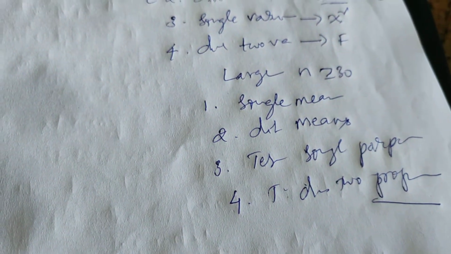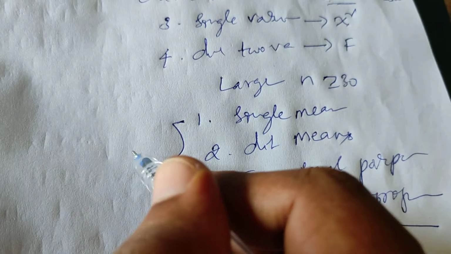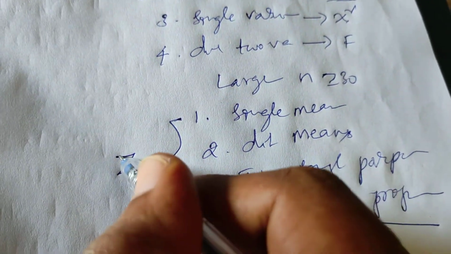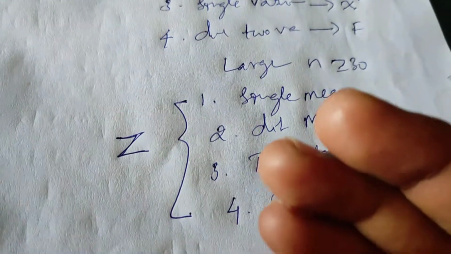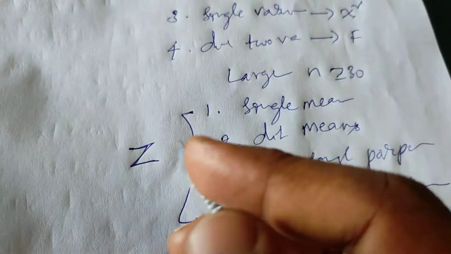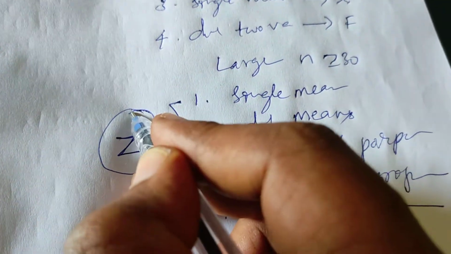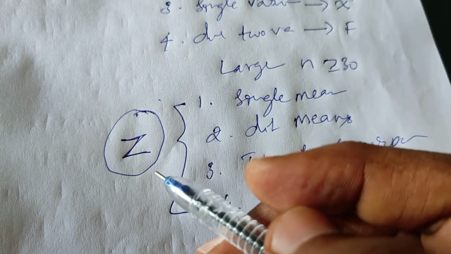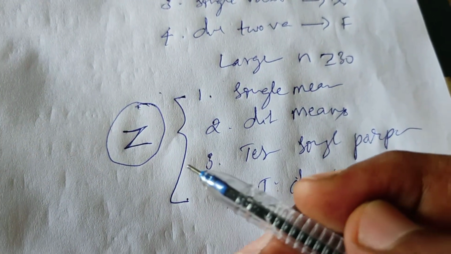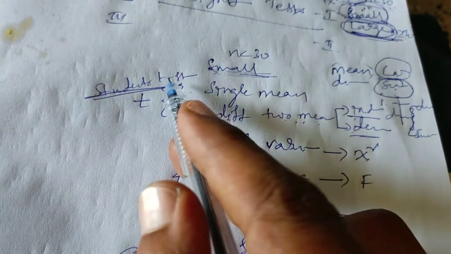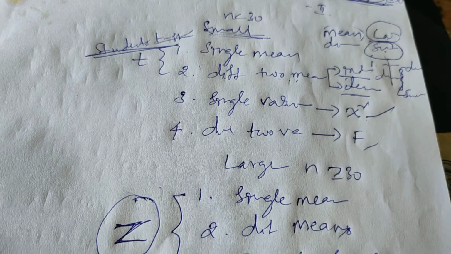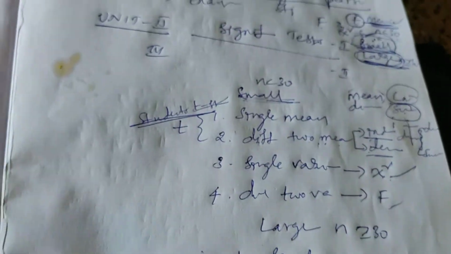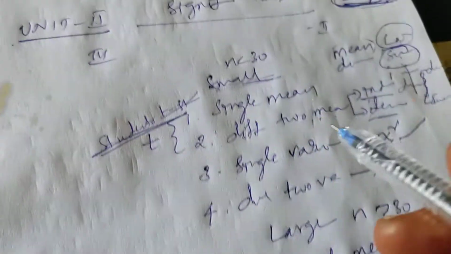That's it. Here everywhere we go with the test statistic called the normal test, or Z test, or standard variate distribution, the standard normal distribution test. So many names for Z: normal test, standard normal test, or Z test, the large sample test. Capital Z. And while doing small sample tests, the t-test will be there, the chi-square test will be there, the F test will be there. Is that clear? This is what unit 2 is about. So only this part will be there.